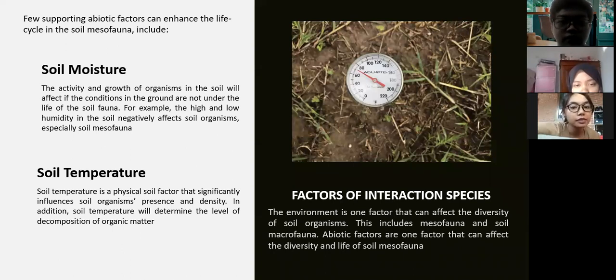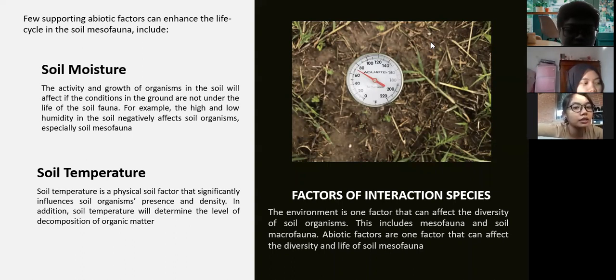Okay, the next is factors of interaction species. The environment is one factor that can affect the diversity of soil organisms. These include mesofauna and soil macrofauna. Abiotic factors are one factor that can affect the diversity and life of soil mesofauna. Okay, the first one is, a few supporting abiotic factors can change the life of the soil mesofauna. These include, the first, soil moisture.